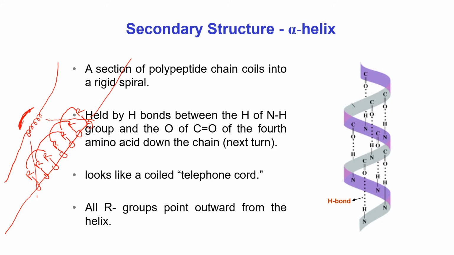That's why, with many interactions, that is many hydrogen bonds, the overall effect is that the portion becomes spiral, looking like this.